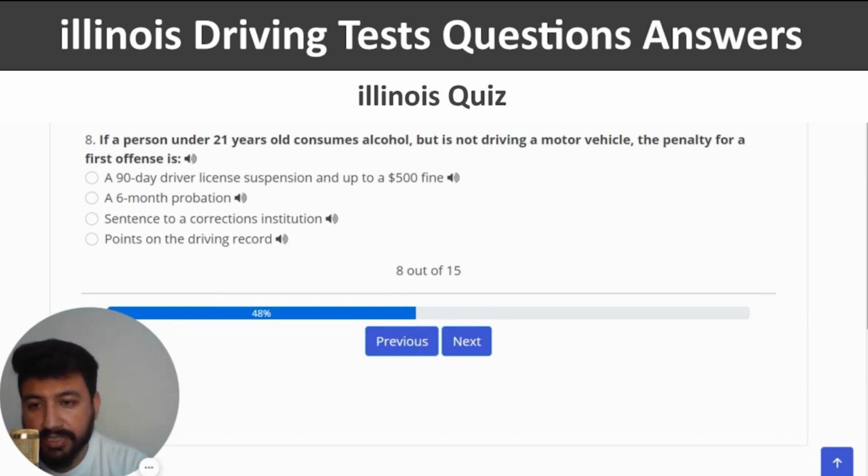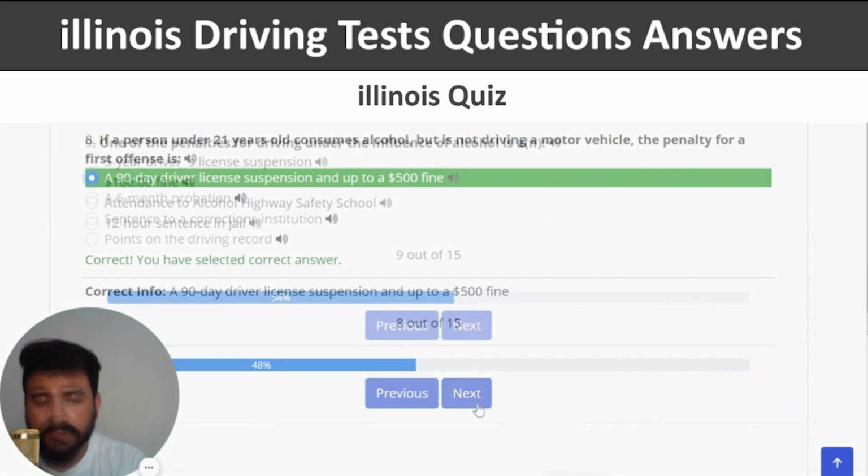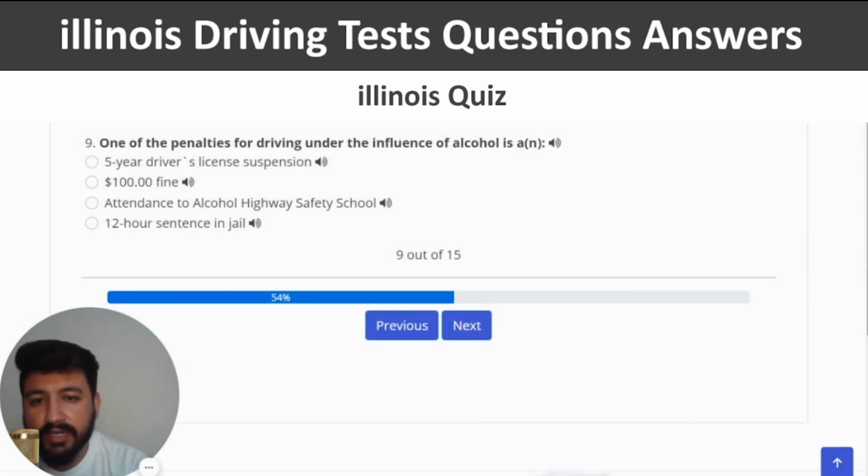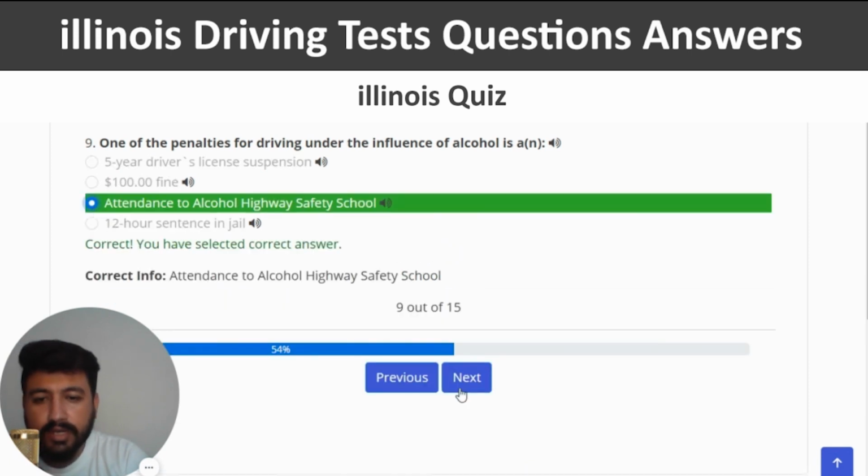The right answer of this question is a 90 days driver license suspension and up to a $500 fine. So I'm going to click on the first option, correct. Next question. One of the penalties for driving under the influence of alcohol is a. The right answer is attendance to school highway safety school. So I'm going to click on the third option, correct, and next.